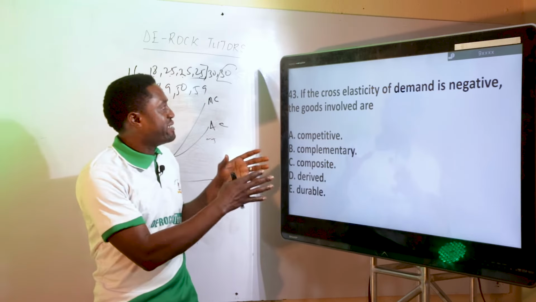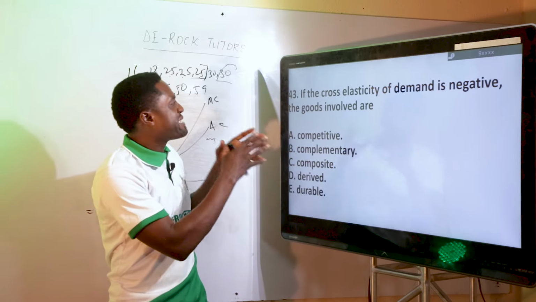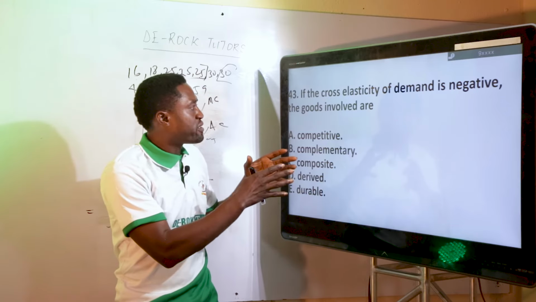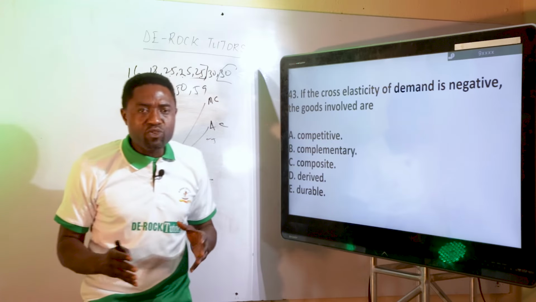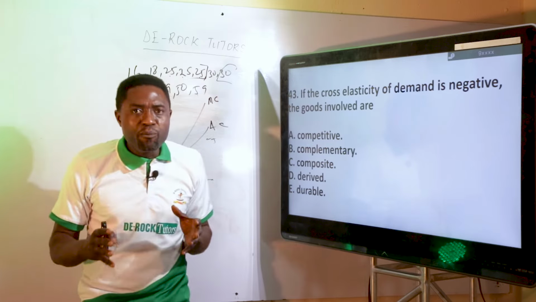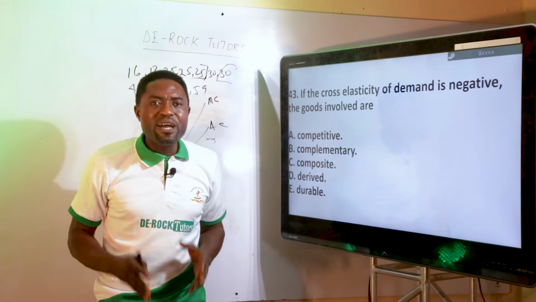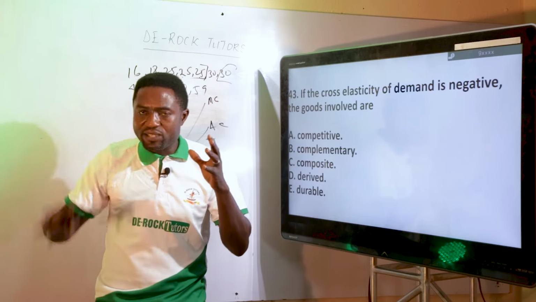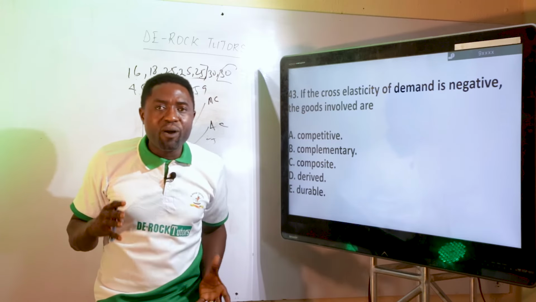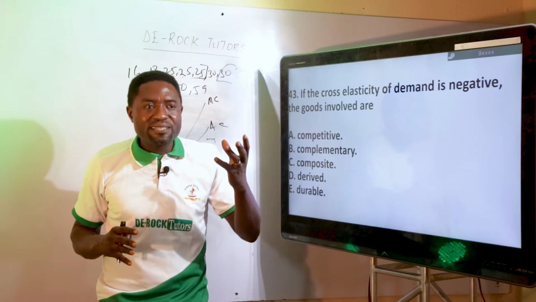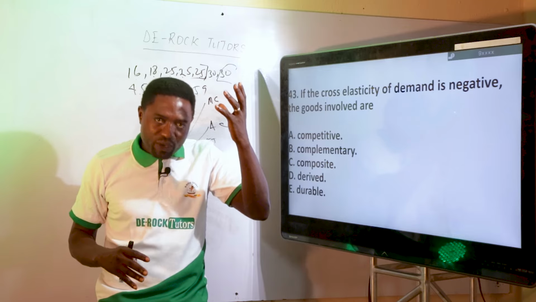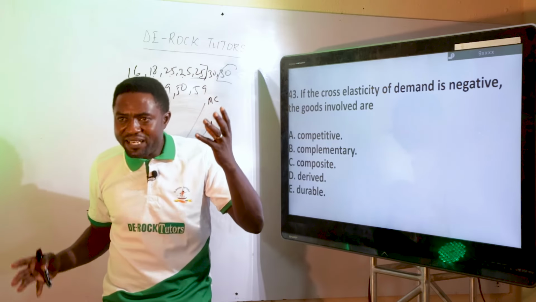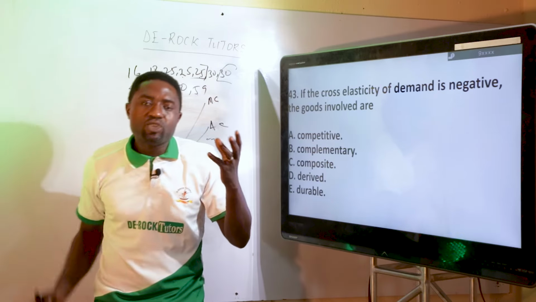Now, they are asking, if the cross elasticity of demand is negative, the goods involved are... What do we mean by negative? That means they are not moving in the same direction. When one is going up, the other is coming down. When the price of Bonvita increases, the demand for Bonvita will automatically come down and the demand for Milo will go up.